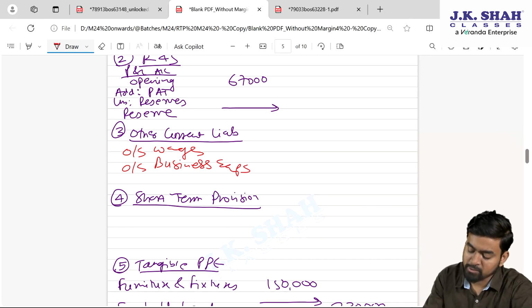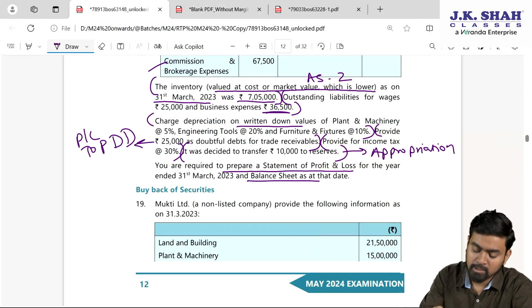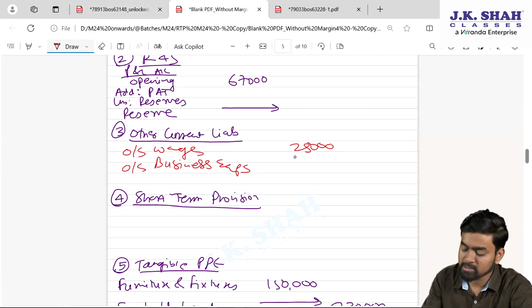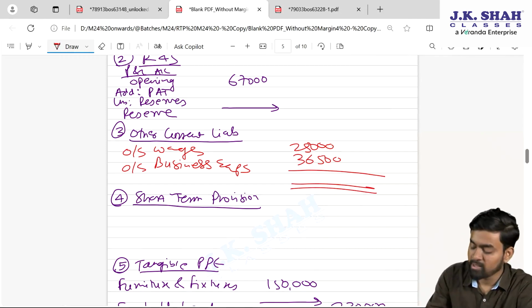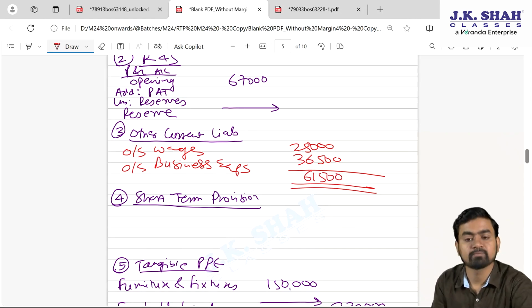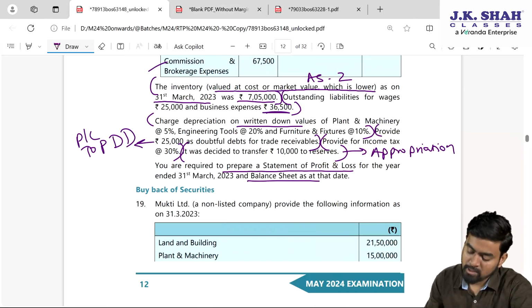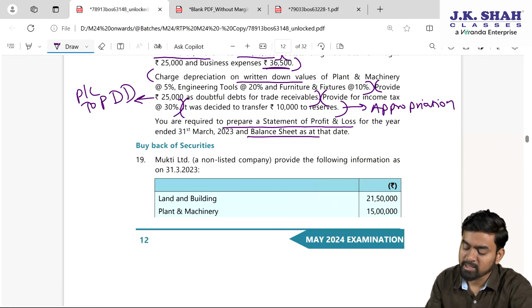Outstanding wages 25,000 and outstanding business expenses 36,500. So we will get total here, 25,000 plus 36,500. It is 61,500. Done.